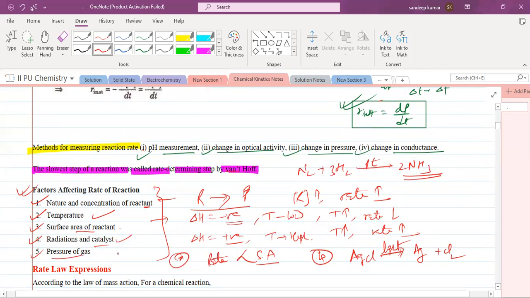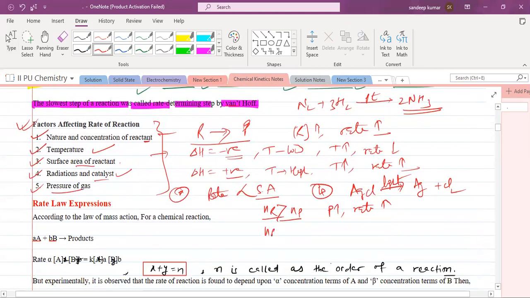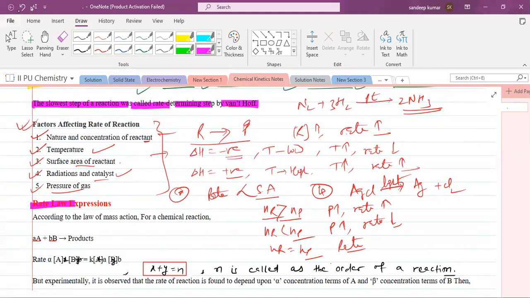Pressure of a gas. Again, there are two types of reactions. If the number of moles of reactant is more than the number of moles of product, then if you increase the pressure, the reaction rate will also increase. If the number of moles of reactant is less than the number of moles of product, then if you increase the pressure, rate will decrease. If the number of moles of reactant is equal to the number of moles of product, pressure has no effect on the rate. Am I clear?